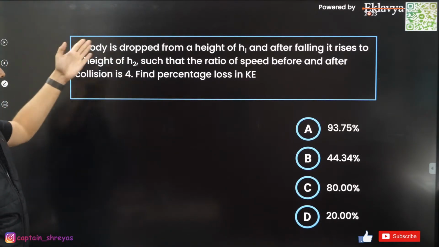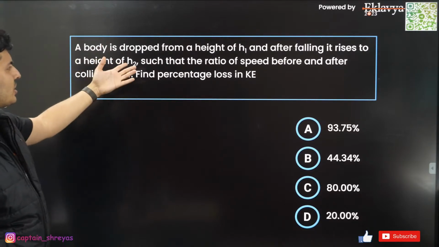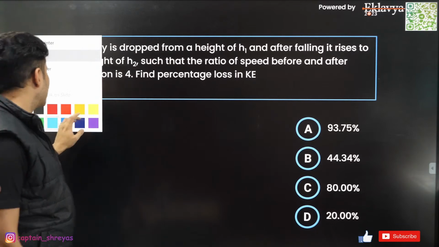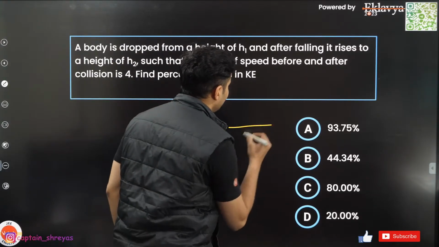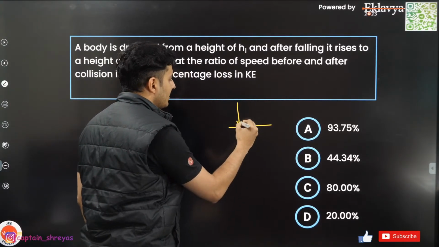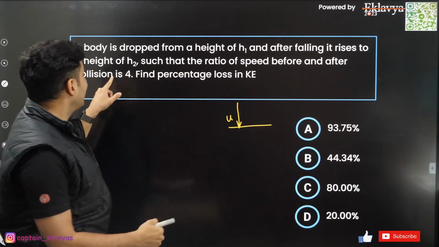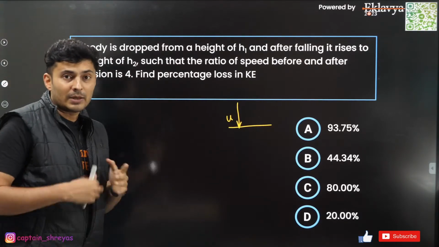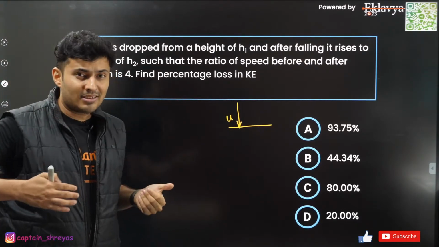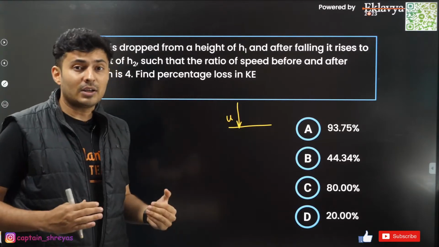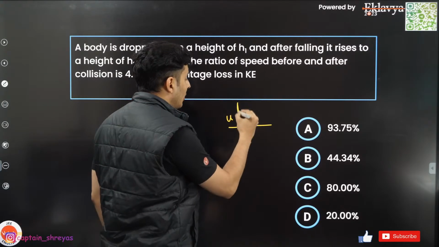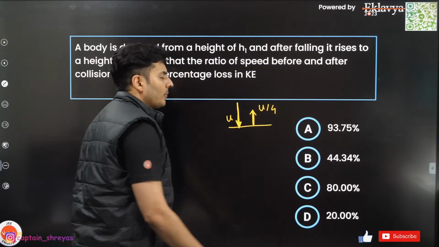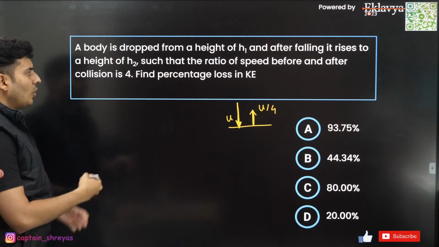Next one. Body is dropped from height. It rises to a height h2. Ratio of speeds before and after is 4. What is the percentage loss of kinetic energy? Okay, the logic over here is that if the ball strikes the ground with u speed, the ratio of the speeds before and after is 1:4 or 4:1. That means the speed becomes 4 times less. The energy is lost in inelastic collision. So if it strikes the ground with u speed, when it rebounds back, the speed will be u/4. Obviously energy is lost.